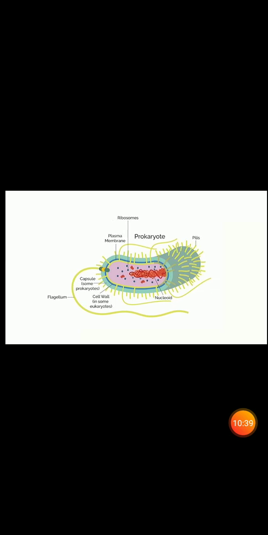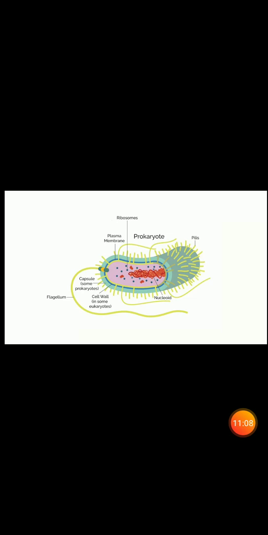The photosynthetic apparatus is in the form of flattened sacs called lamellae. They contain chlorophyll A in blue-green algae and bacteriochlorophyll in bacteria. The bacterial cells contain simple flagella which do not contain the 9+2 fibrillar pattern.